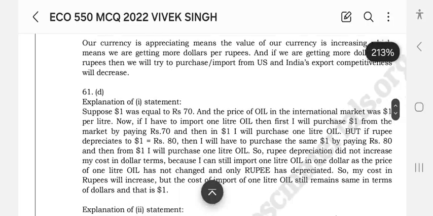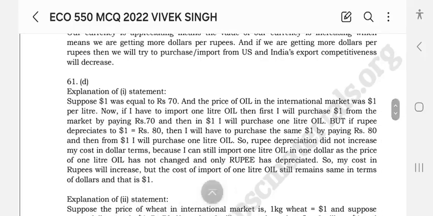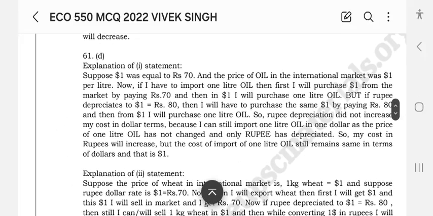Explanation: suppose $1 was equal to rupees 70, and the price of oil in the international market was $1 per liter. Now if I have to import 1 liter of oil, then first I will purchase $1 from the market by paying rupees 70, and then with $1 I will purchase 1 liter of oil. But if the rupee depreciates, and $1 becomes rupees 80, then I will have to purchase the same $1 by paying more.